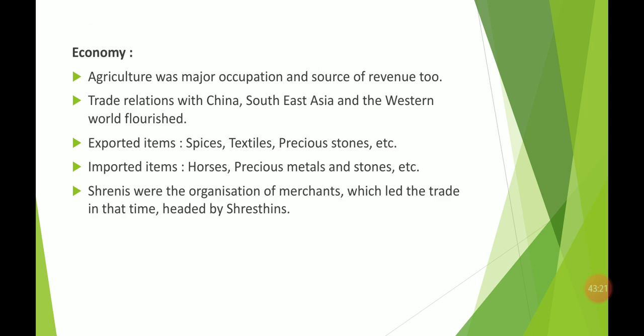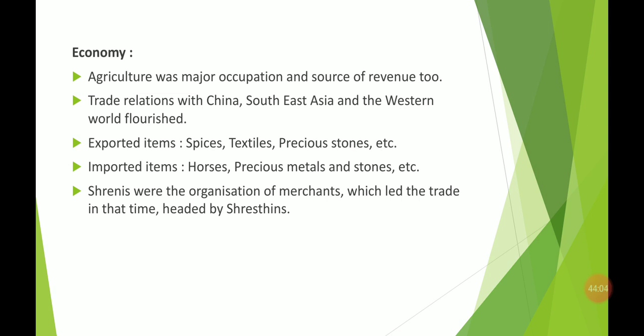The last topic is economy. Economy is the base of any country. If the economic condition of a particular kingdom is not good, they cannot prosper and cannot expand their territories. Agriculture is the major source of occupation as well as revenue. The more land they conquer, the more revenue they will get, and the more territories will come under their kingdom. So the main focus was on controlling territories, so that they can get more revenue.